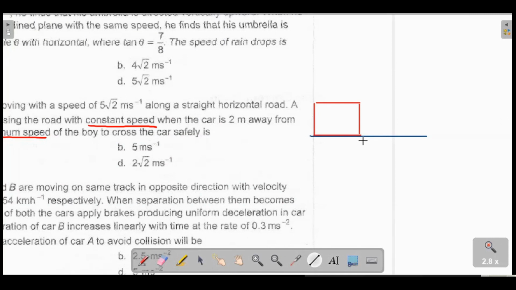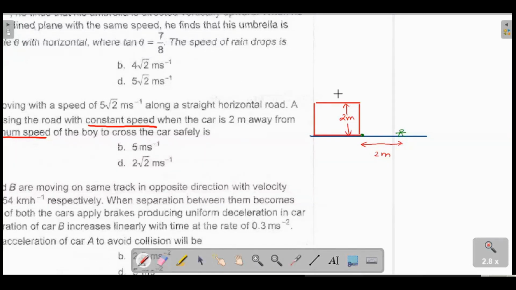Let's say the person is here. Okay, and then he has to cross without getting hit by this 2-meter length. So this is your 2-meter length, both in this direction and this direction. When the car is 2-meter away, so I need to be here at 2-meter away. So in this direction also it is 2-meter away. So the person is actually here.